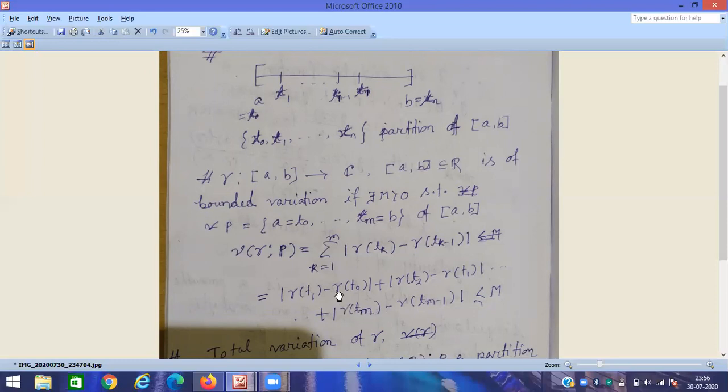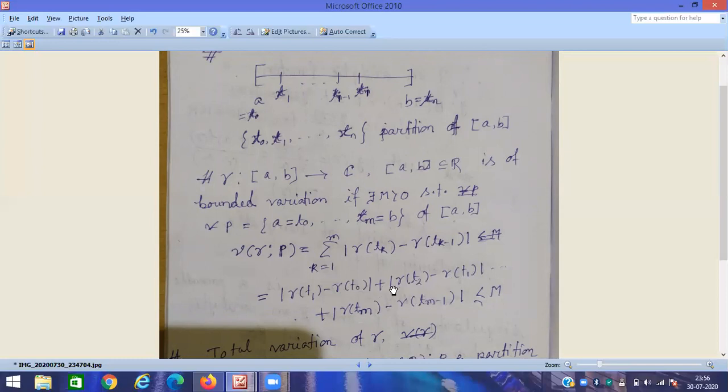So if I consider the corresponding distance, that is mod of gamma T1 minus gamma T0, then mod of gamma T2 minus gamma T1, plus up to mod of gamma Tm minus gamma Tm minus 1. Okay, this is the variation between gamma T1 and gamma T0, then this is gamma T2 and gamma T1, up to gamma Tm and gamma Tm minus 1.